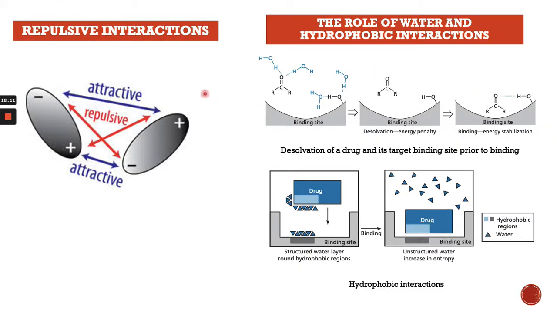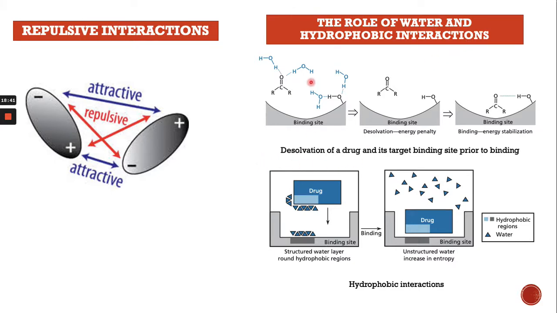Another type of intermolecular force is the repulsive interaction. This part is the attractive part, and these are the repulsive parts, right? Although they have repulsion between the positive and negative, they can still interact. Now, the role of water and the hydrophobic interaction.